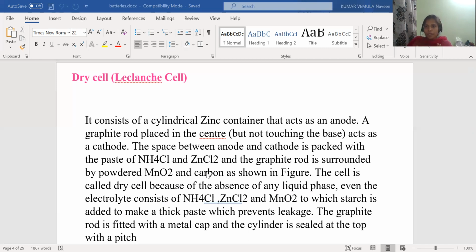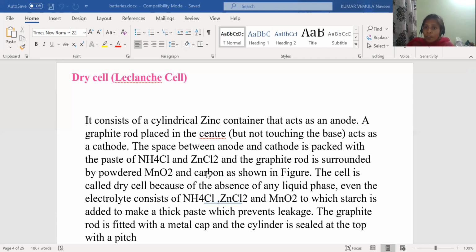That means graphite. Whatever the graphite rod is, I said that is acting as the cathode. We know that the cathode must be participating in the reduction reaction. But graphite is nothing but one of the forms of carbon. That we know. What is the formula of graphite? Graphite formula is also carbon. So carbon should participate at the cathode in the reduction reaction. But carbon has less reactivity. Its reactivity is very, very less. If reactivity is less, is it participating in the reaction? It will not participate in the reaction.